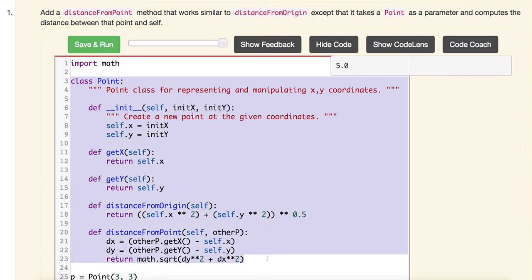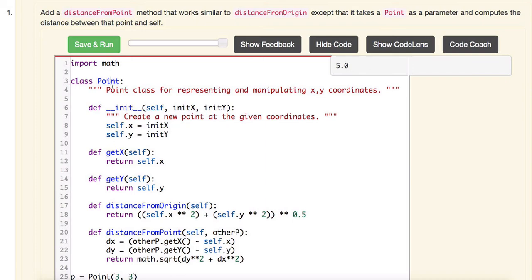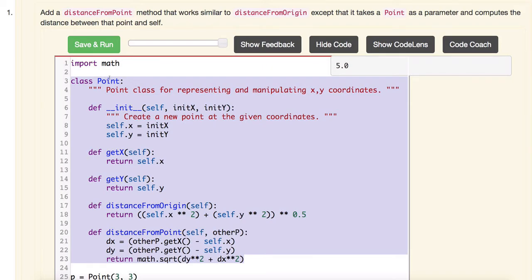Okay, so this is a class definition, and the analogy that I like to use is that it is a two-dimensional blueprint. It's a two-dimensional piece of paper. It's a blueprint for how to create an object of type point. The way that I think about it is a blue piece of paper with drawings of how to build a house, right? And then what does the architect need to do? He needs to take that piece of paper and then go out and put together the house using wood, a three-dimensional object on top of a hill, right? So that's what this is. This is just a blueprint for a point.